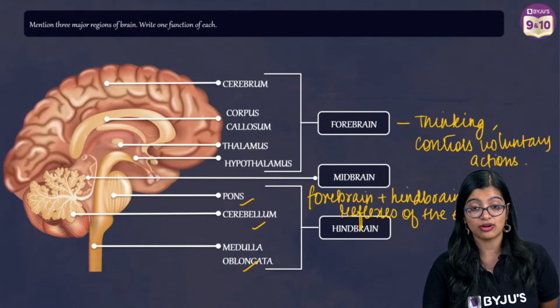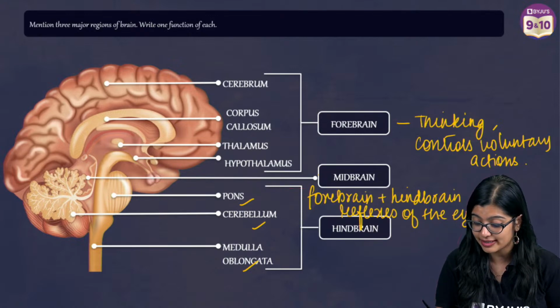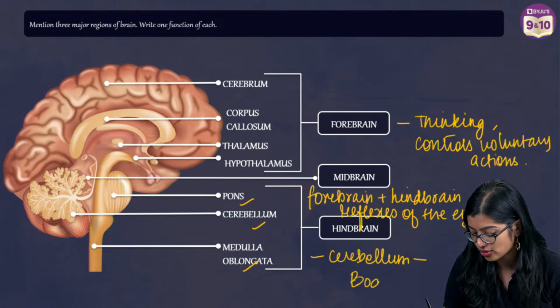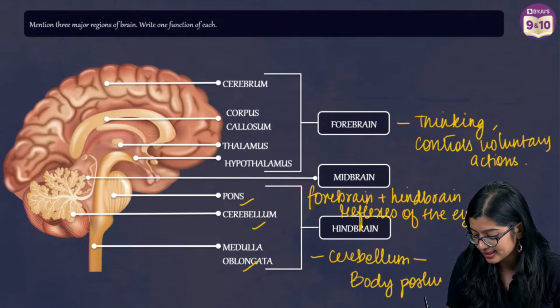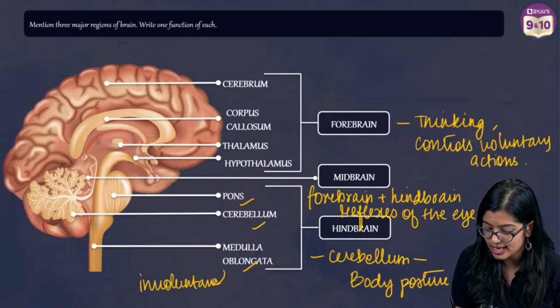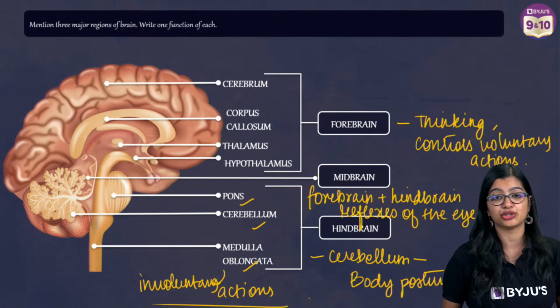Equilibrium. Mainly, if you think about it, the cerebellum is necessary for maintaining body posture and body balance. And your medulla controls involuntary actions. So we see that various involuntary actions are regulated by medulla.